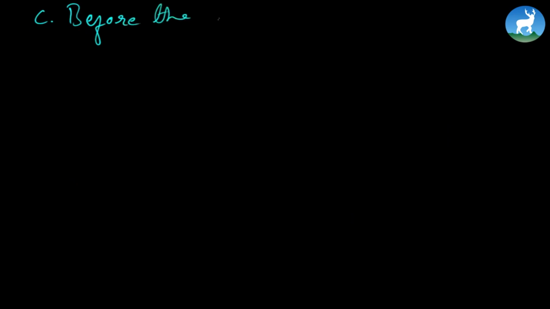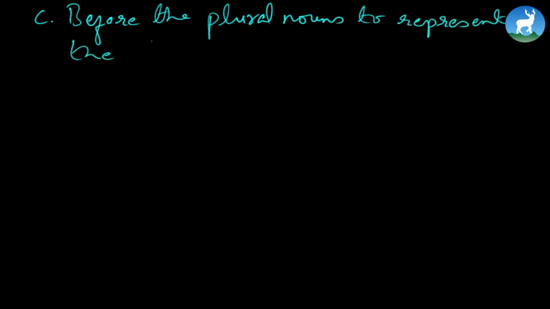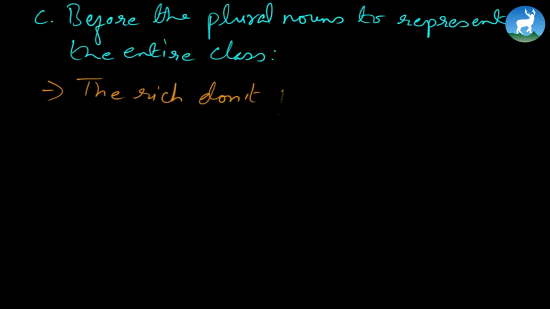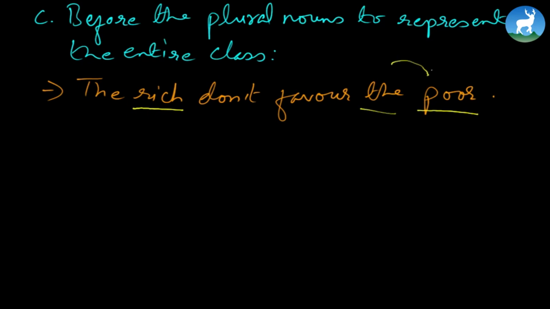Before the plural nouns to represent the entire class. Look at that. For example, the rich don't favor the poor. And look at this. Before this noun, the rich here, it means all the rich people. The poor here means all the poor people. All right. With the use of the here, its meaning is the entire class of the rich people is shown here. With this the here, the entire class of the poor people is represented here.